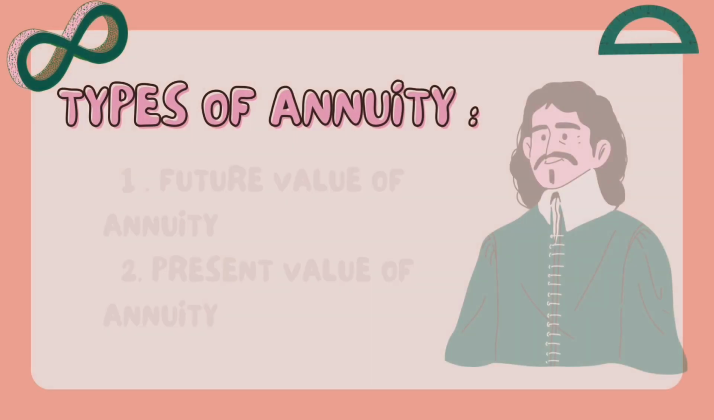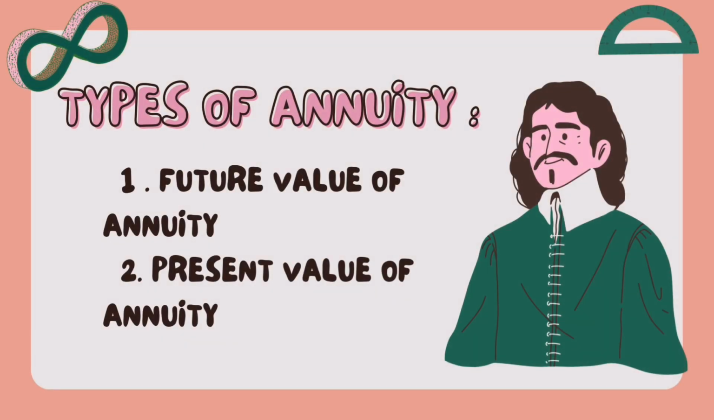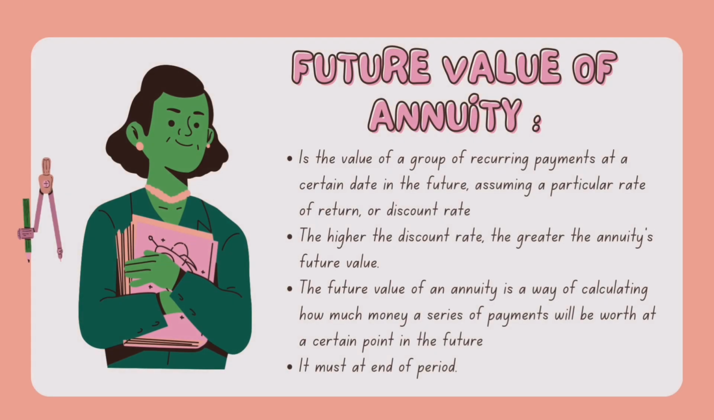Annuity has two types: future value and present value. The future value is the value of a group of required payments at a certain date in the future, assuming a particular rate of return or discount rate. So the higher the discount rate, the greater the annuity future value. It must be at the end of the period.